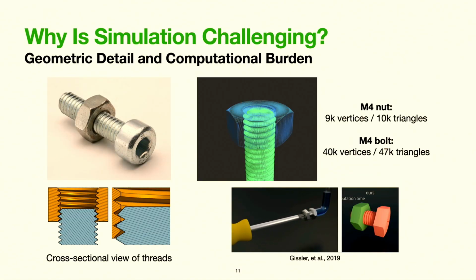So as a result, the fastest simulators at the time could only simulate a nut and bolt interaction between 1/350th and 1/20th of real time.